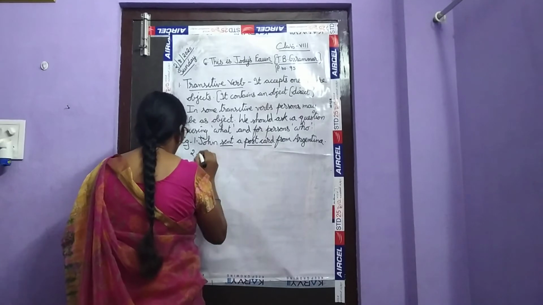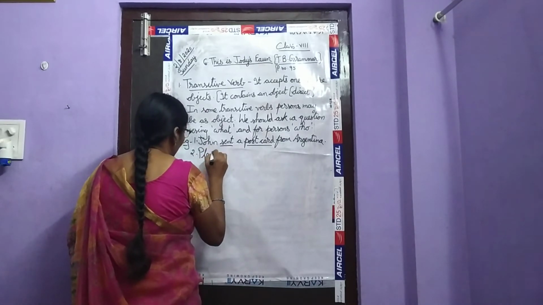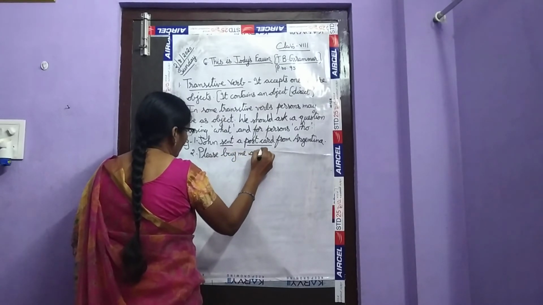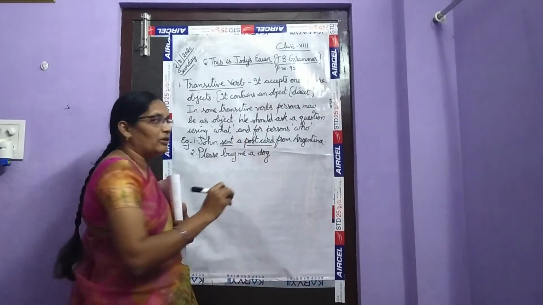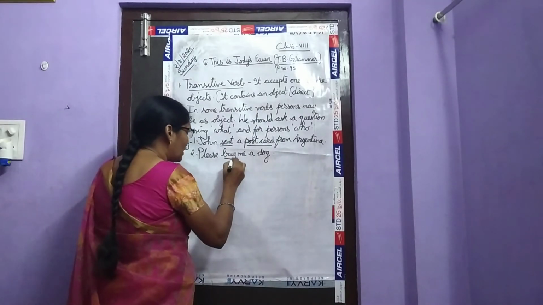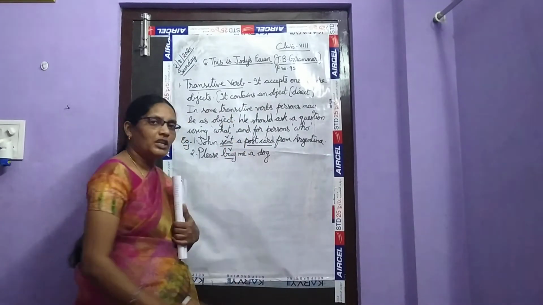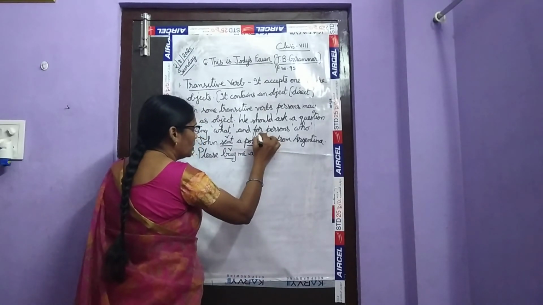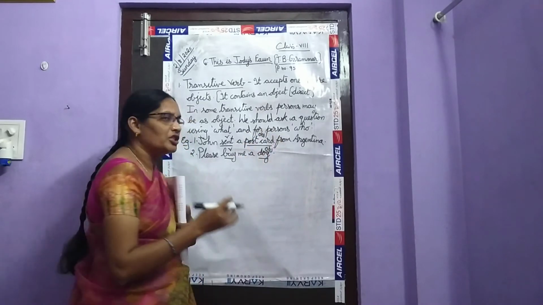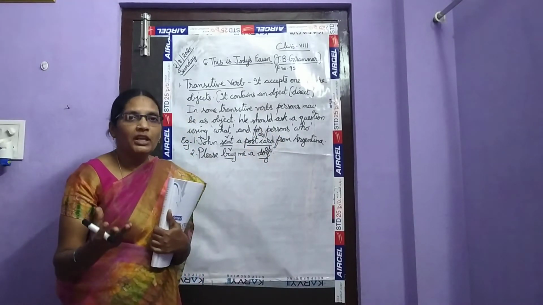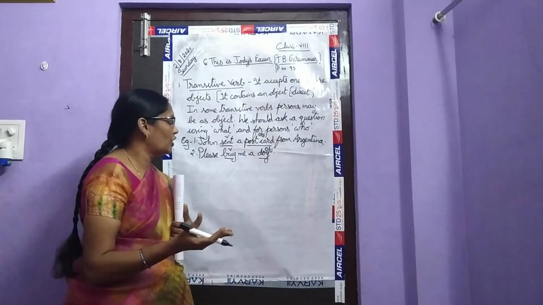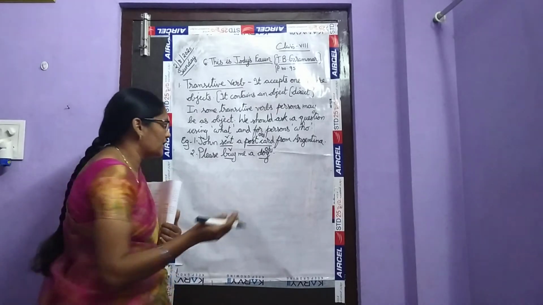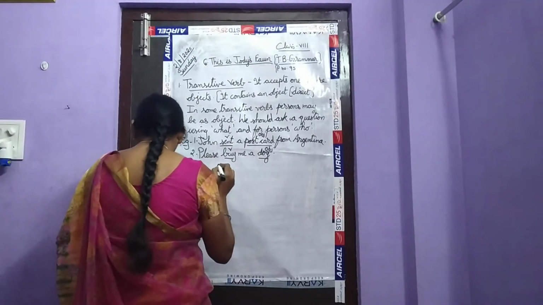Please buy me a dog. So first of all, what is the verb here, children? Buy is the verb. What is the object here? Dog is the object. So change it into a question. What did she want? She wants to buy a dog. Dog is the object. Going to the third example.